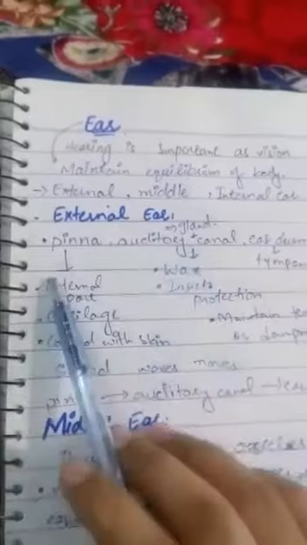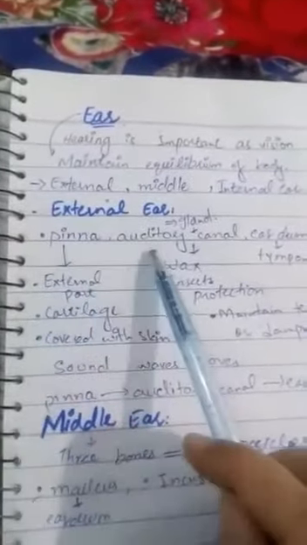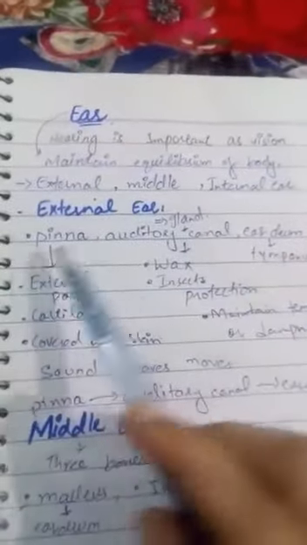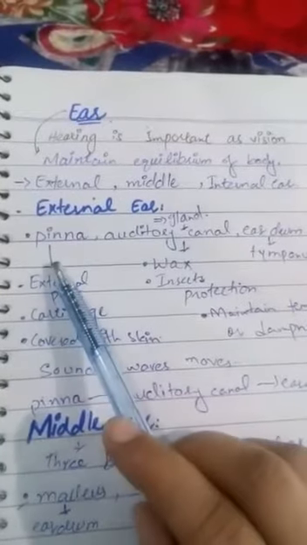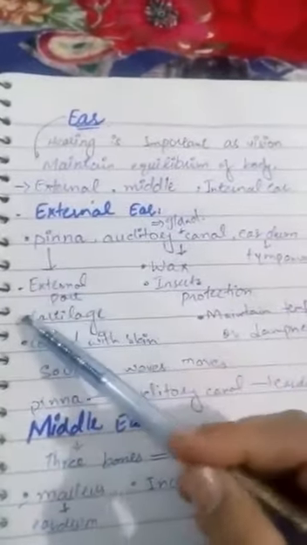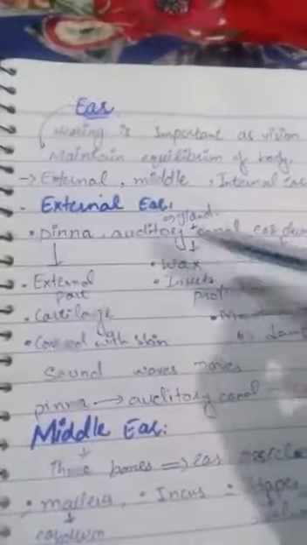You know that the passageway of the sound waves towards the middle ear is the pinna, through the auditory canal, and then the sound waves strike the eardrum and pass to the middle ear. So the pinna acts as a basic special structure which moves the sound waves towards the auditory canal. The next one is the auditory canal. And what is the auditory canal?